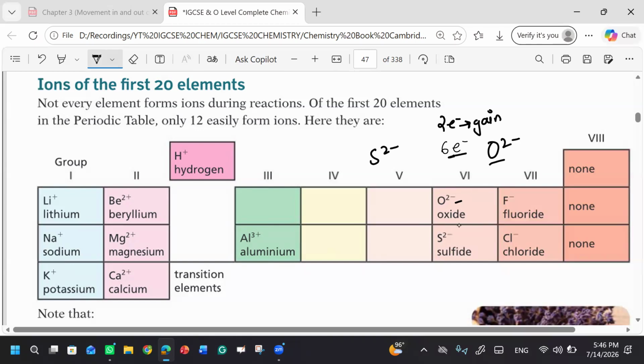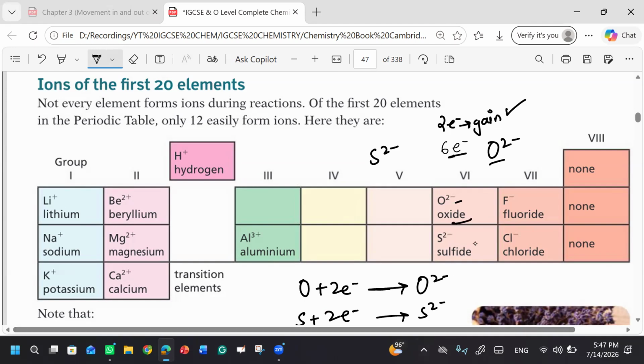Why is it so? Because oxygen and sulfur are from group number 6. They have 6 electrons in their valence shell, and it is easy for them to gain 2 electrons. When they gain 2 electrons, the charge on them will be O2 minus. Why 2 minus? Because now they have two extra electrons as compared to the neutral species. Like this is the neutral species, it has gained two electrons, so it will become O2 minus, right? Similarly, sulfur will gain two electrons, it will become S2 minus.